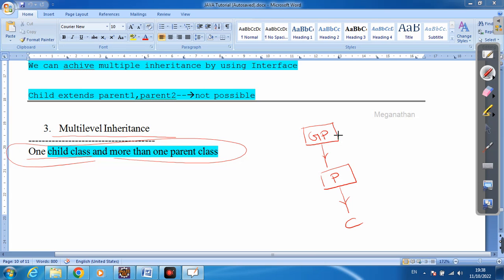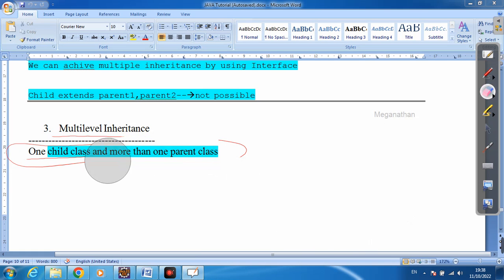I am going to access the grandparent and parent business logic in this child class using the extends keyword. Is this possible in Java? It's possible. I'll show you the example, right? We can see one example here. We can see one example in Eclipse, right?